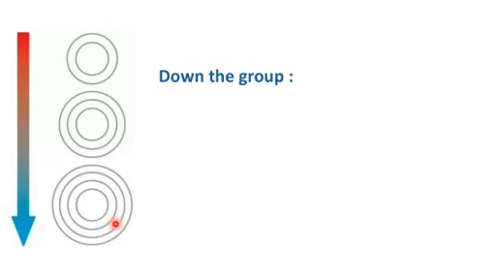Obviously, electronegativity gets reduced. So what is it? As we move down the group, the number of shells increases, effective nuclear charge decreases, and electronegativity also decreases.